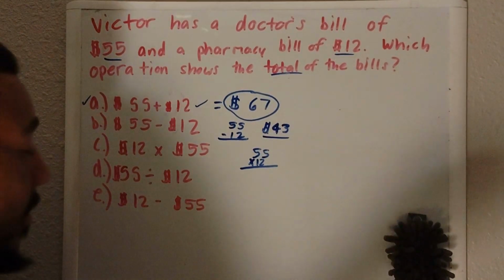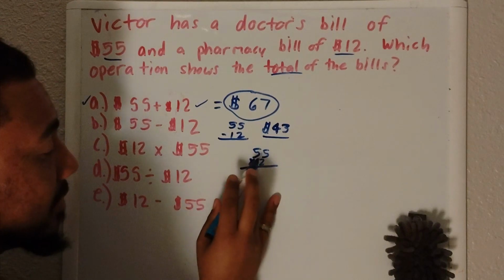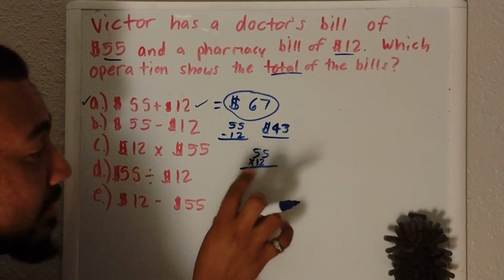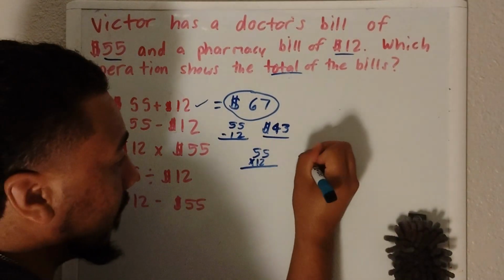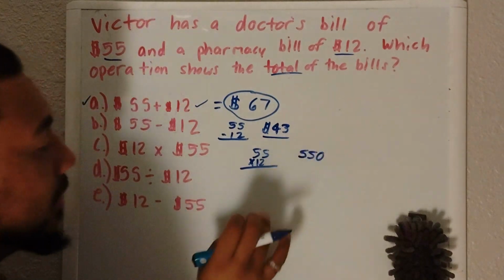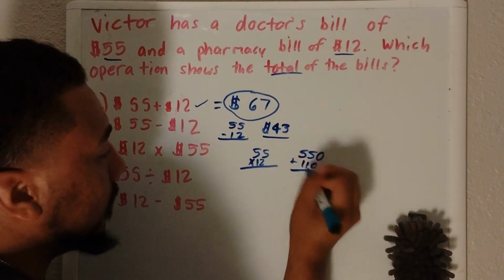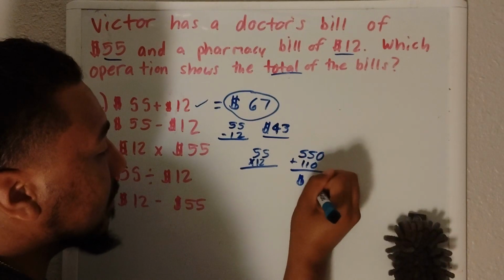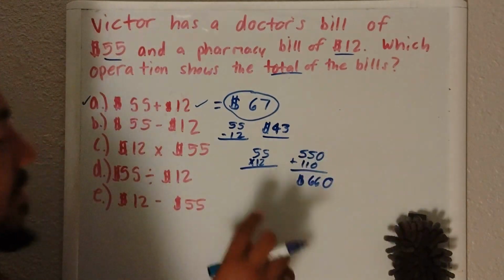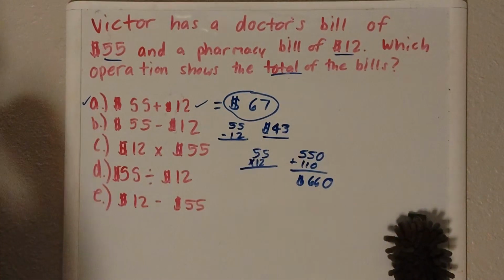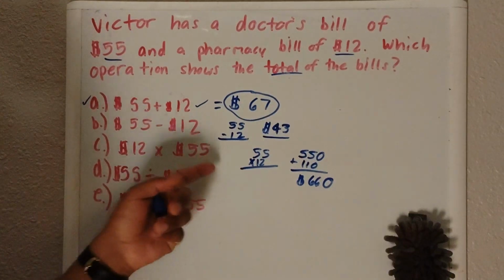Remember, 1's 10. So 55 times 10 is 550. And 55 times 2 is 110. So he pays in the year $660 if it was a word problem that corresponded to this.